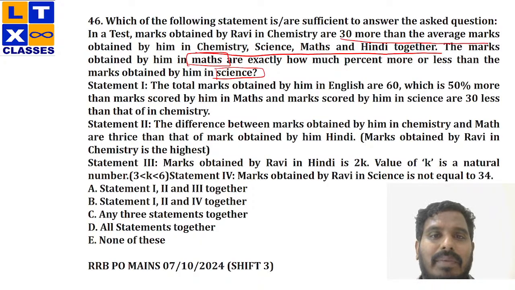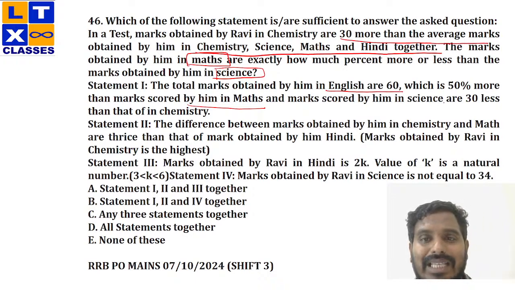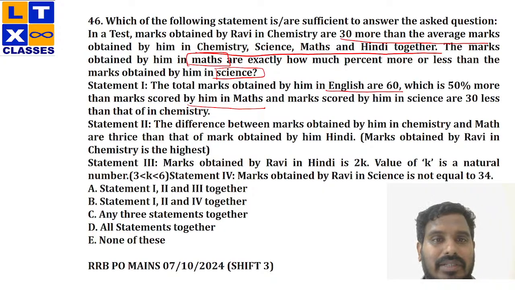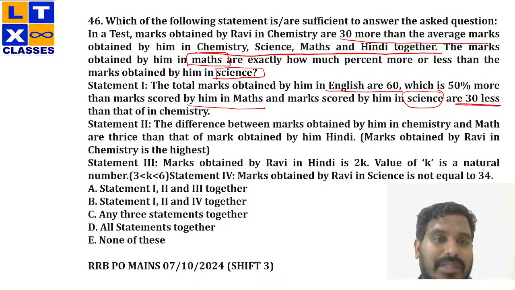The total marks obtained by him in English are 60. So I know the English marks. Now, which is 50% more than the marks obtained by him in maths. Perfect. Now, I know the marks of maths as well. And the marks scored by him in science are 30 less than that in chemistry. Now, that's the point. I cannot get the value of marks of science, which is 30 less than chemistry. Why? Because I don't have any idea about chemistry. So, with the first statement alone, I can't do anything.